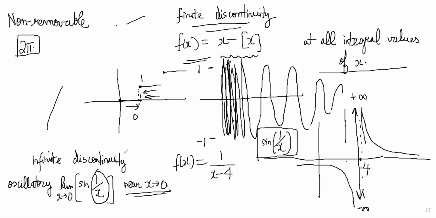Now, there is one thing that we need to discuss which is related to continuity, which is the intermediate value theorem. Intermediate value theorem is actually very straightforward.